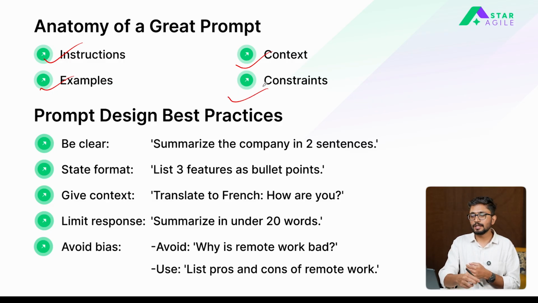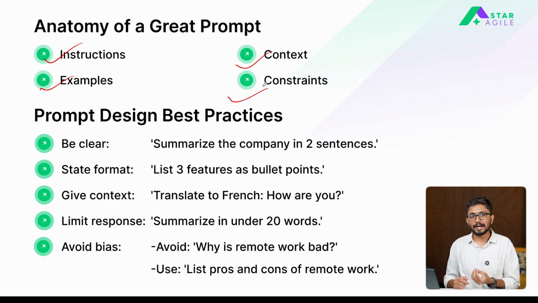Last but not the least, you can even set constraints which allow your model to output in a certain way. Say, for example, you want to summarize your entire legal document, but here we also say summarize in 10 bullet points. So here you are setting a constraint which tells your model the exact format in which the output is supposed to be generated. Without constraints, the model might generate outputs in whatever sense it desires to, right? So there is no limit on how the model can start generating the output. With constraints, you ask the model to create an output in a certain specific way only.